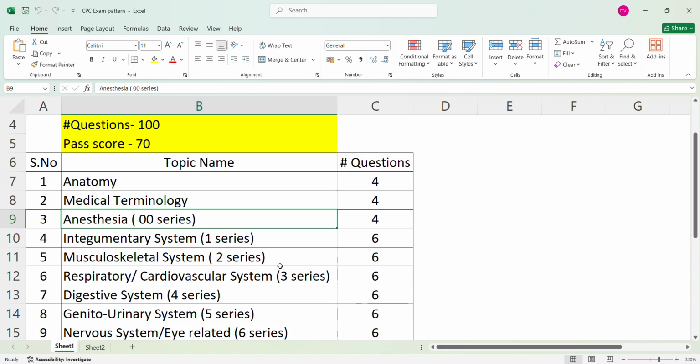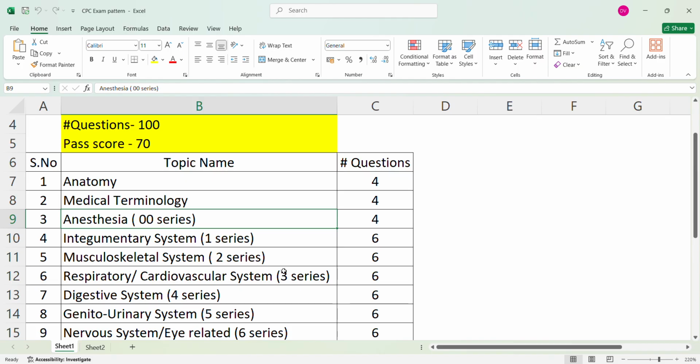Okay, the urinary system you have to cover here: the urinary system, the female genital system and the male genital system. This is 5 series codes and you can expect 6 questions from this series in the exam. Here you mainly have to see maternity and delivery, and in delivery whether it is vaginal or cesarean delivery, and intersex surgeries you also have to identify here, and normal urinary system procedures like nephrectomy you also have to cover from this section.